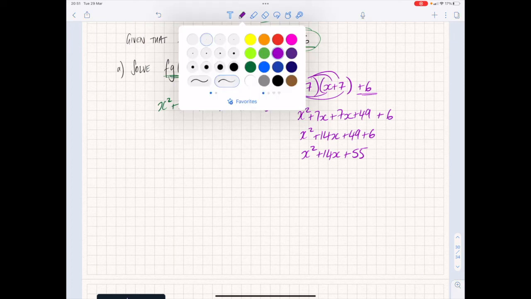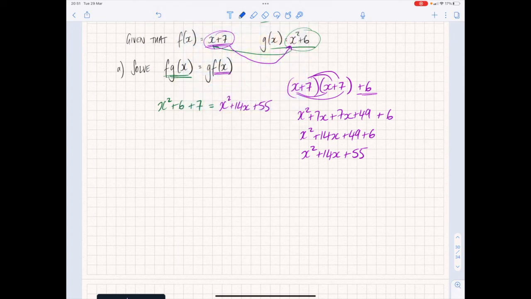Well, if I was to take the x squared over here, it would become a minus x squared, which means these two would cancel each other out. The 6 and 7 ends up giving me 13. So I end up with 13 is equal to 14x plus 55. And now I basically need to get x on its own. So this plus 55 goes over there and becomes a minus 55. So we've got 13 minus 55 is equal to 14x.